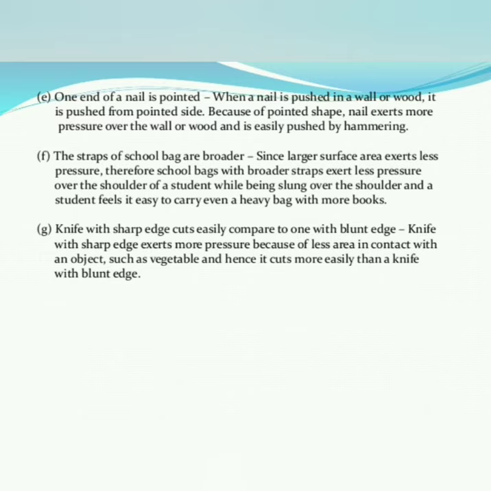And the last example: a knife with a sharp edge cuts easily compared to one with a blunt edge. Blunt means not sharp, you know that. A knife with a sharp edge exerts more pressure because of less area in contact with an object such as a vegetable, and hence it cuts more easily than a knife with a blunt edge, okay.